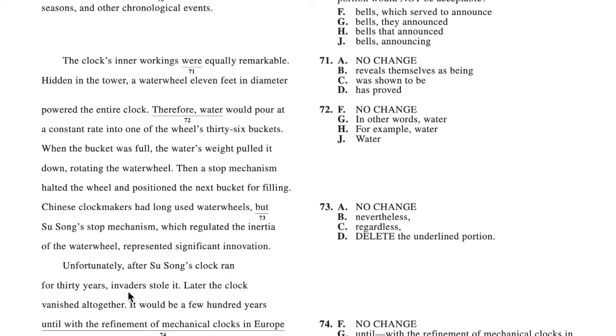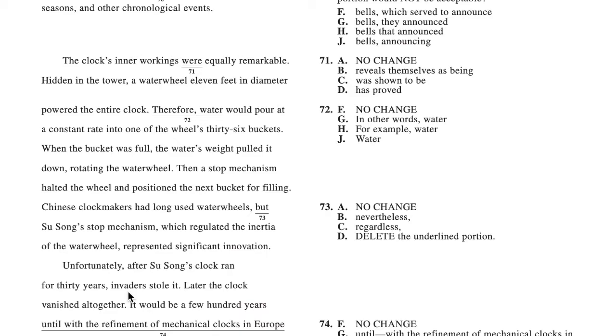They're all so complicated, and they're showing the same thing. "The clock's inner workings were equally remarkable." Not "has proved remarkable," "equally remarkable," "was shown to be equally remarkable," or "reveals themselves as being equally remarkable." Those are just so many words for the same idea, and that's why "were" is the shortest and the most concise. And that's why the answer is no change.